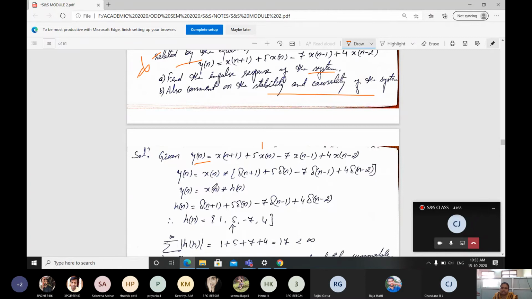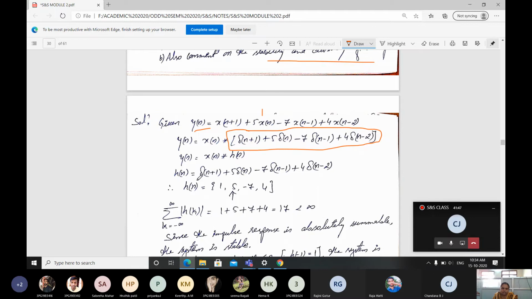Therefore, y of n is going to be x of n convolved with this whole function, which is nothing but our impulse response, that is h of n. Therefore h of n is taken as this whole function: delta of n plus 1 plus 5 delta of n minus 7 delta of n minus 1 plus 4 delta of n minus 2. This is in equation form, but when I represent just the values, it is taken like this. h of n is equal to, this is n plus 1.